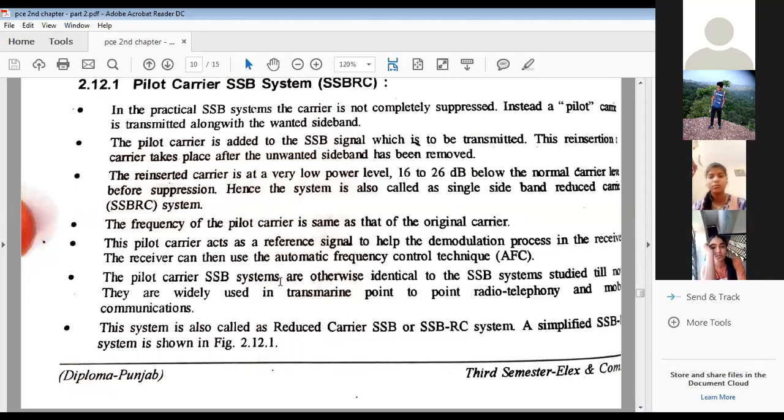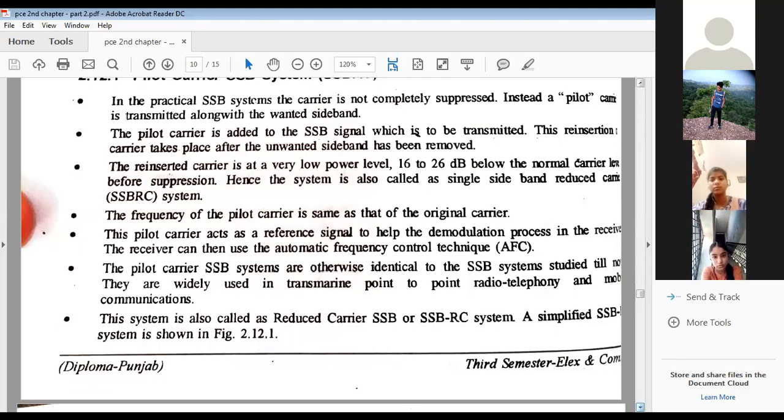Pilot carrier SSB systems are otherwise identical to SSB systems studied till now. These are the applications: transmarine point-to-point radio telephony and mobile communications, right? So this system is also called a reduced carrier SSB system or SSB RC system.